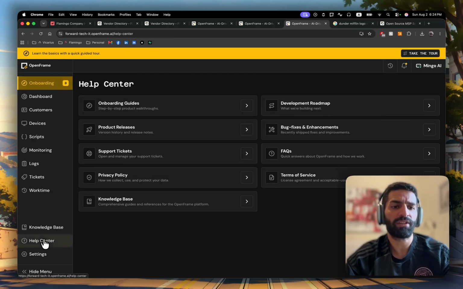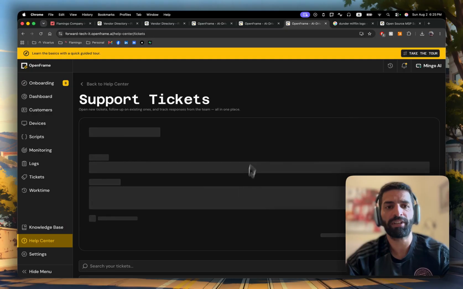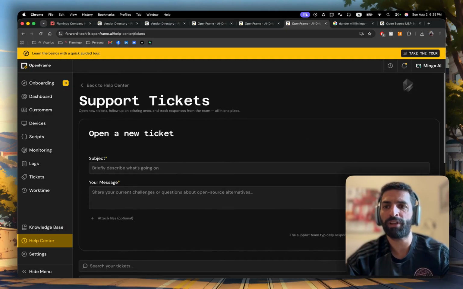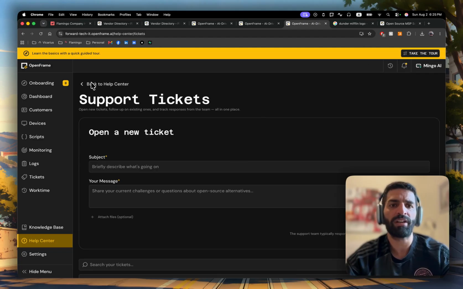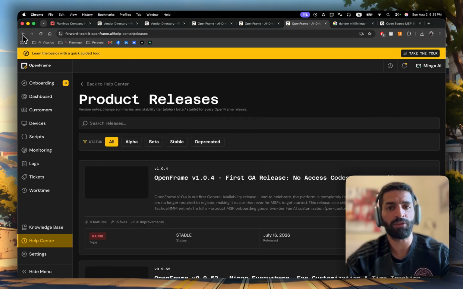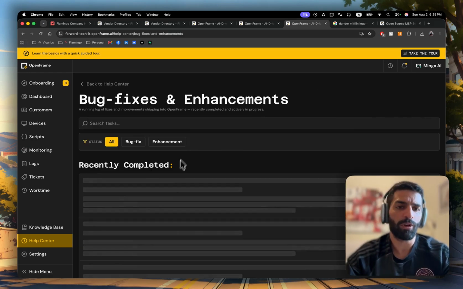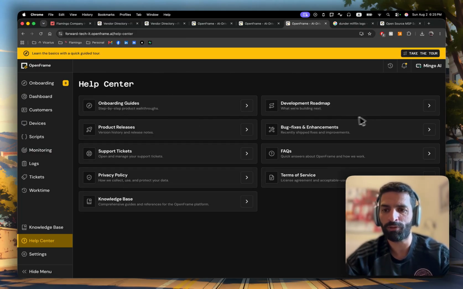More important things is that under the Help Center, we have a lot of different resources about the product. We have the knowledge base, terms of use, privacy policy. If you want to open a support ticket with us, you can do it directly from here, or just ask Mingo. Mingo has access to all of the onboarding guides and support tickets that you have. And we also have your product releases. If you have a bug in the product, most of the time, we're just going to tell you that we opened the bug with the team, and you're going to see it here. So once the bug is deployed, you're going to automatically have your support ticket closed.